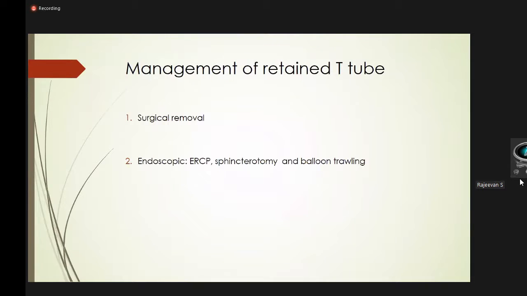Coming to the management of the T-tube fragment, as I said, it can be either removed surgically or endoscopically. Endoscopic procedure is less invasive. ERCP, sphincterotomy, and balloon trawling can be done to remove the T-tube. On the other hand, surgical removal might require CBD exploration with biliary reconstruction. Procedures like a hepaticojejunostomy, etc., might be required.